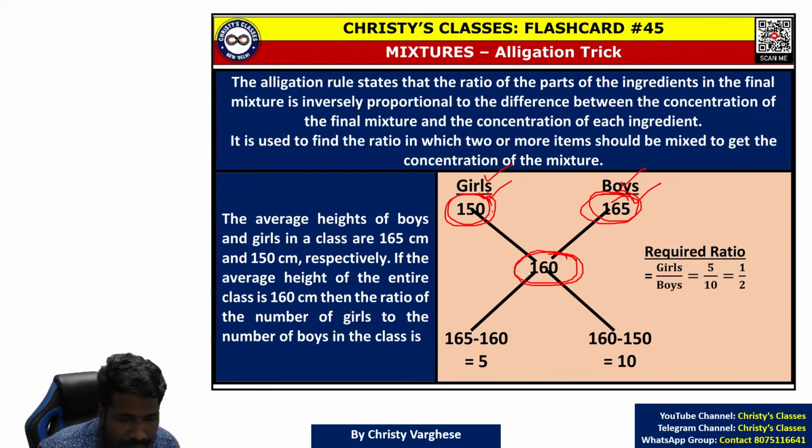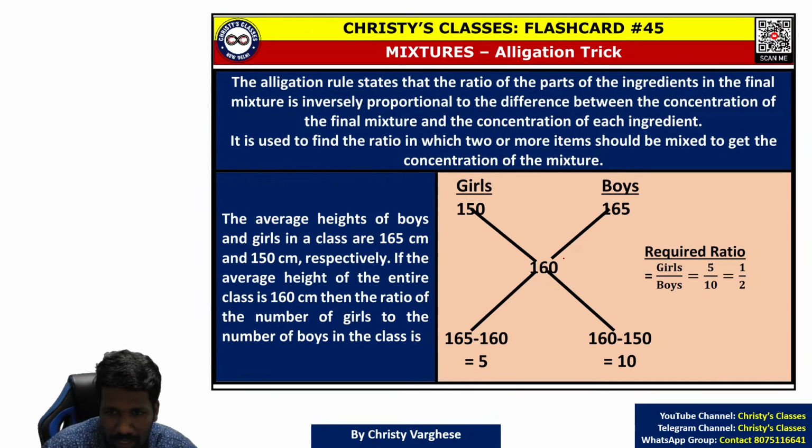To know that, what you have to do is find the difference between 150 and 160. Difference means positive difference only, not negative difference. Larger number minus smaller number. 160 minus 150 is 10.